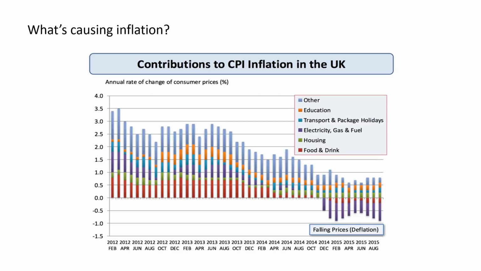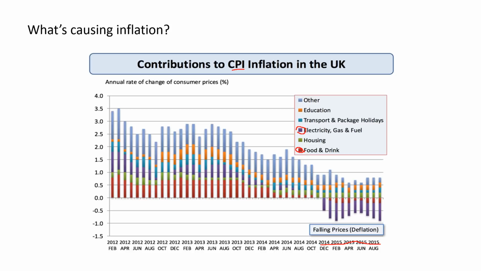What's causing inflation? Contributions to Consumer Price Index inflation in the UK. And we can see each contribution broken down by sector. If we look at the years from 2014 to 2015, we can see there was actually a negative contribution from the electricity, gas and fuel sector. And because food requires a lot of energy as an input, it also meant that food prices were dropping during that period. But that doesn't mean that overall inflation was negative or that there was deflation.